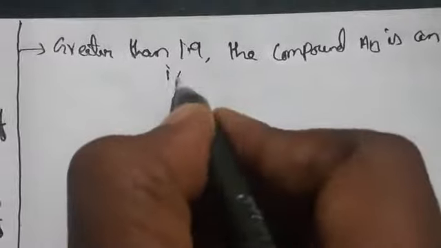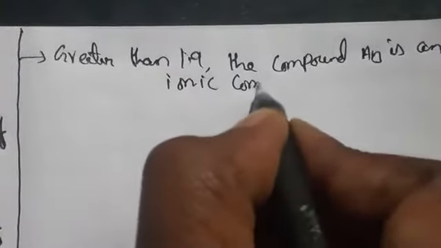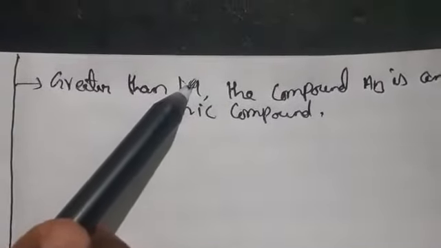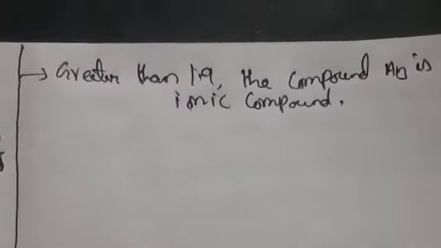And if it is greater than 1.9, the compound AB is an ionic compound. For example, if the electronegativity value is 2.4, 2.5, 2.6 like that, then without confusion we can say the compound is an ionic compound.